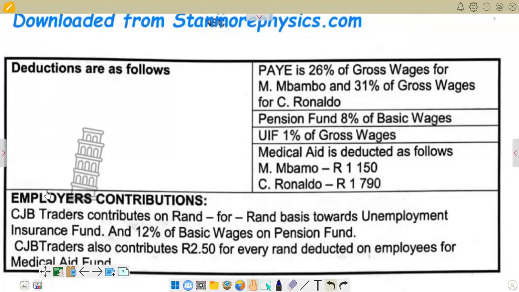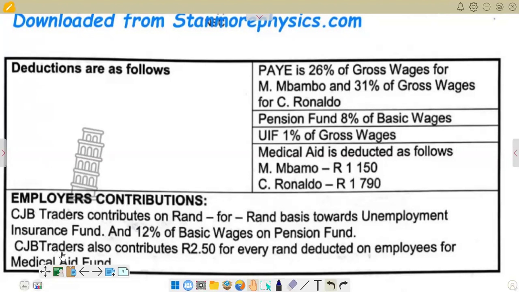Then we also have the employer's contributions. CJB Traders contributes on a rand-for-rand basis towards the Unemployment Insurance Fund, the UIF. It means the same amount that we have for the employee, which is the 1%, also applies for the employer. Then 12% of basic wages for the pension fund. For the pension fund, we are going to use 12% of the basic wage that we found in the calculations in the wages journal.